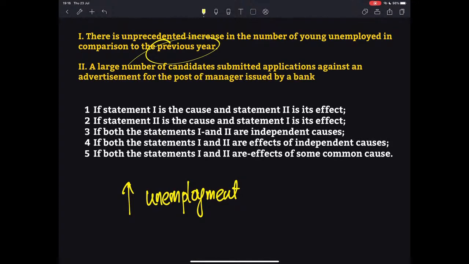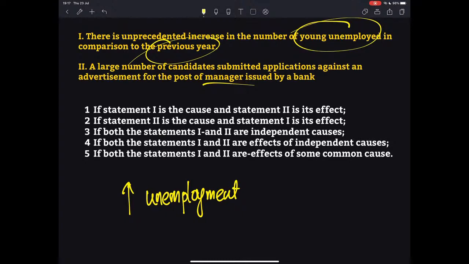Now let us read statement 2. A large number of candidates submitted applications against an advertisement for the post of manager issued by a bank. Now we have two statements here. One statement, that is the first statement, says this year compared to previous year we have a huge increase in the young unemployed, meaning they have maybe passed out of college, or maybe they have completed the degree or post graduation, whatever it is, but they are unemployed compared to previous year.